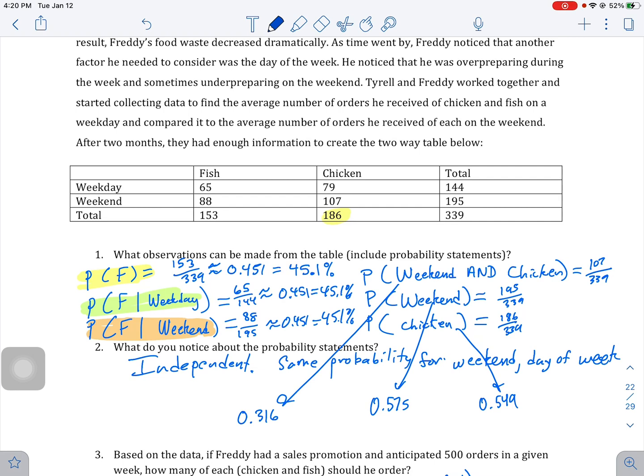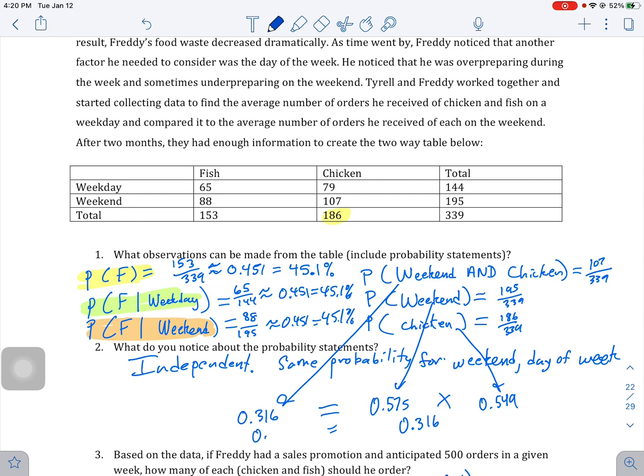And then if we multiply these, do we get 0.316? I'm going to try it. So I've got 0.549 times 0.575 is equal to approximately 0.316.